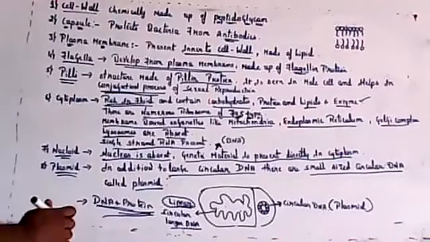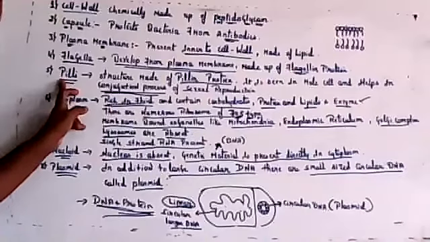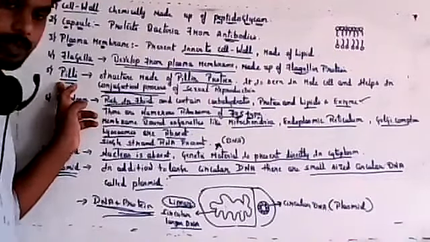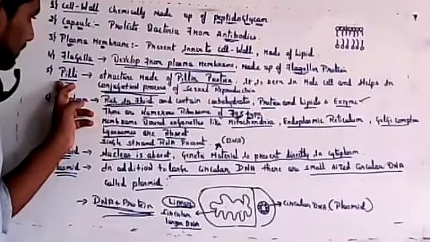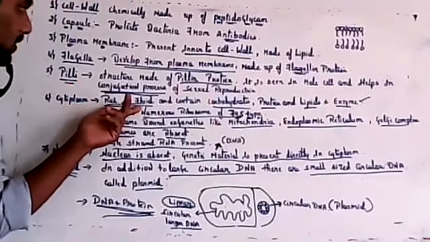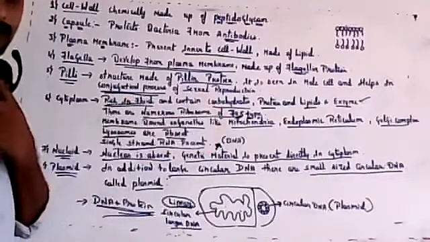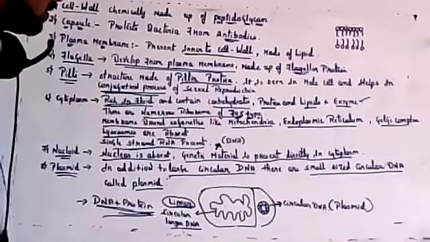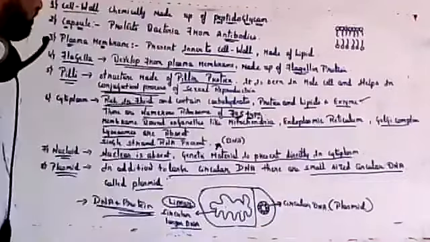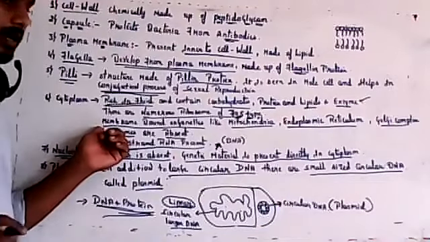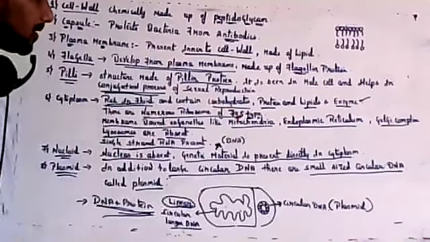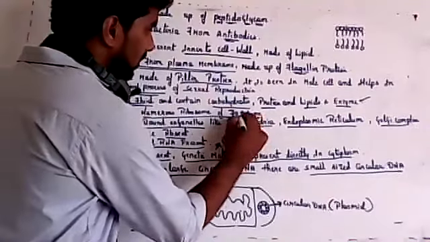Pili will help in sexual reproduction. One type of sexual reproduction is conjugation, wherein both male and female will come together through a pili-like structure. Then cytoplasm is rich in fluid, and they have carbohydrate, protein, and lipids. Apart from that, they even have enzymes. Membrane bound organelles are absent. Then there are numerous ribosomes, which are of 70S type.